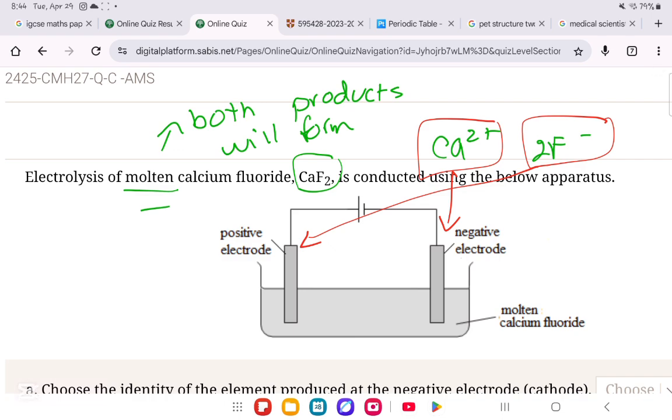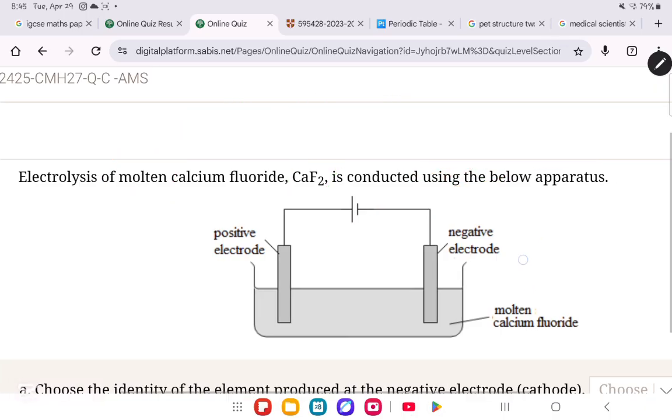So the cathode will form calcium metal, and then the anode will form fluorine gas, so F2 gas. This is only the case if it's molten. If it's aqueous, then you have two different cases. You have either if it's concentrated or if it is dilute. I think by now you guys should know what are the conditions and everything.